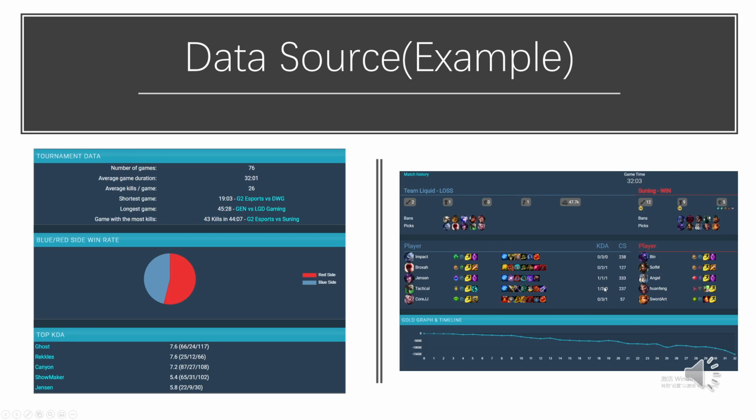Here is an example of my data source. In the left picture, we can see general match information such as number of games, average game duration, and so on. In the right picture, it shows details of a single match such as champions picked, champions banned, and who wins.